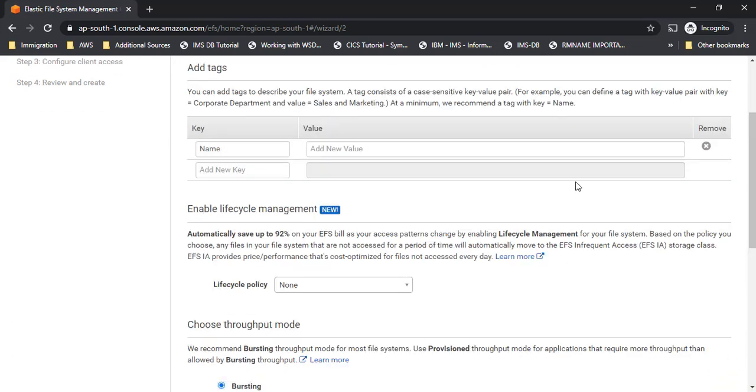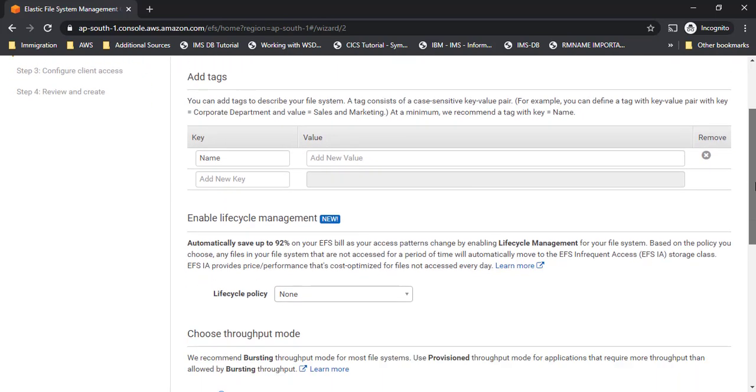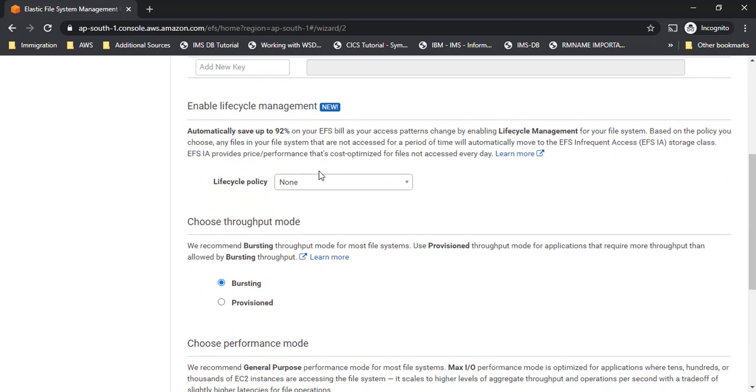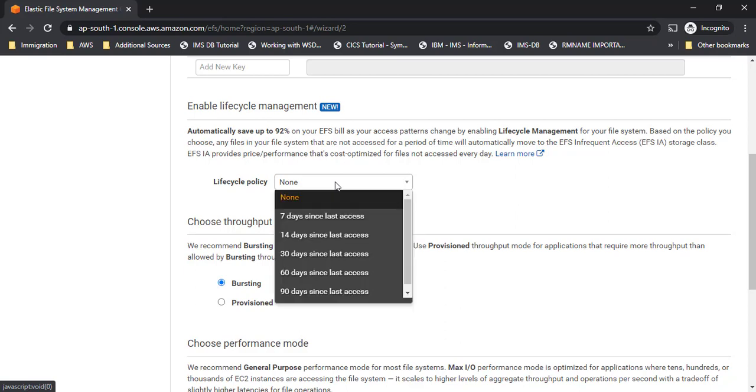And then I'll go to the next step. Here I can give some values or tags to it, the similar way we have done it for other services as well. And there is one very important thing here called the lifecycle policy. Here, if you are not accessing the file for like 7 days since last access, what should I do, right? So I can use this lifecycle policy and save some 92% of my bill by moving it to archive kind of storage, right? So infrequent access: if you are not frequently accessing that particular EFS folder, then you can move it to infrequent access, which will save up to 92% on your EFS bill.